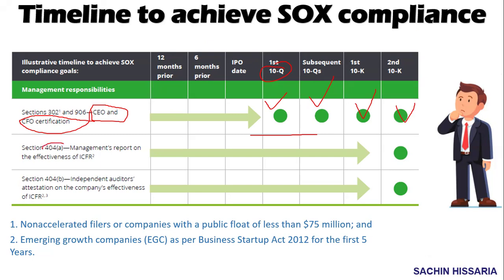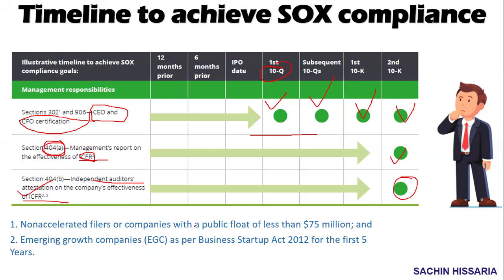Section 404A compliance is a management assertion or management attestation over the internal control of financial reporting. This will become applicable from the second financial year. Similarly, the independent auditor's attestation, where the independent auditor will come and provide their assessment, is also applicable from the second financial year. So from the second financial year, they will give this attestation.